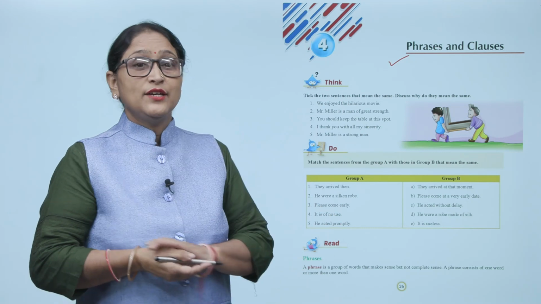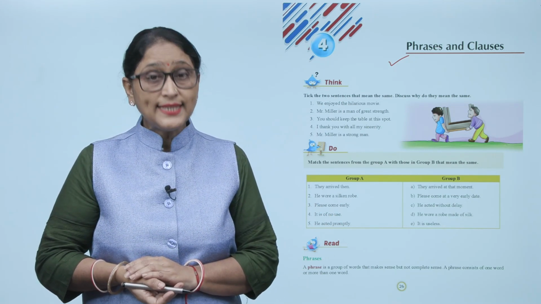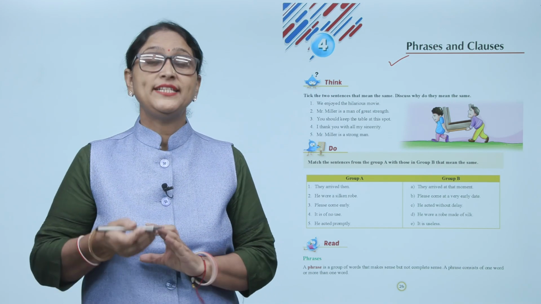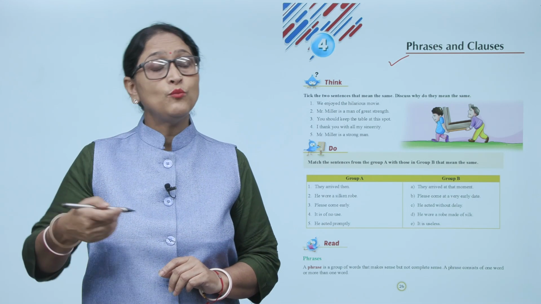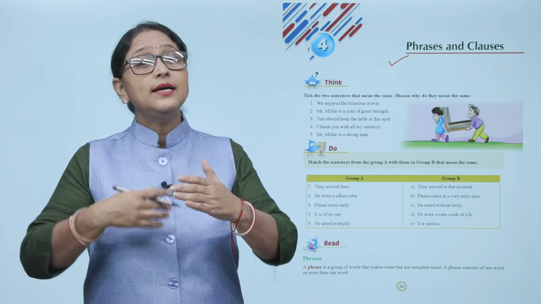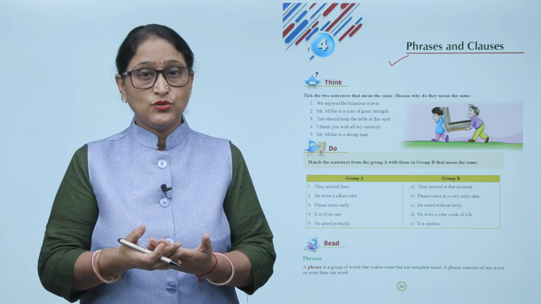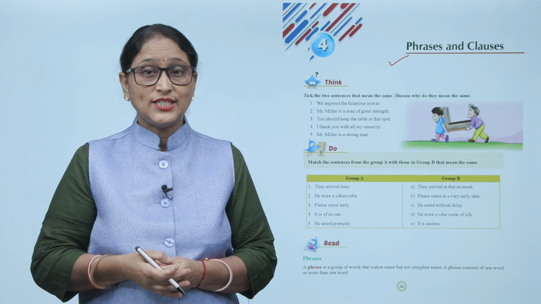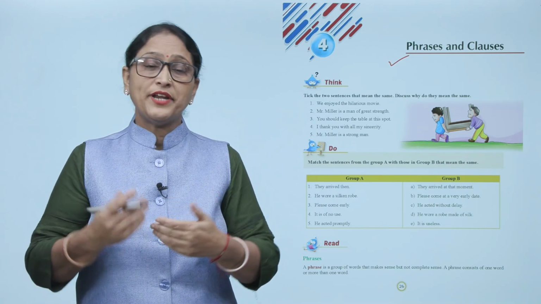Now read. Phrases. A phrase is a group of words that makes sense but not complete sense. A phrase consists of one word or more than one word. Phrase से आपको क्या होता है? Sentence का मीनिंग तो पता चलता है, लेकिन कंप्लीट मीनिंग क्या है उसकी वो आपको पता नहीं चलती है. ये वन वर्ड या एक से ज़्यादा शब्दों से भी बना हो सकता है.